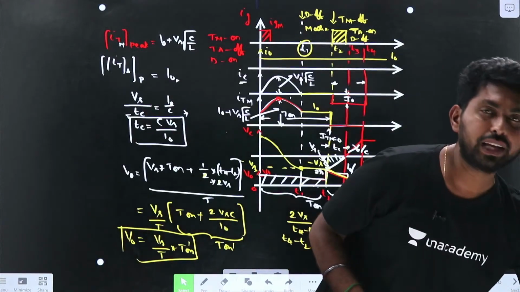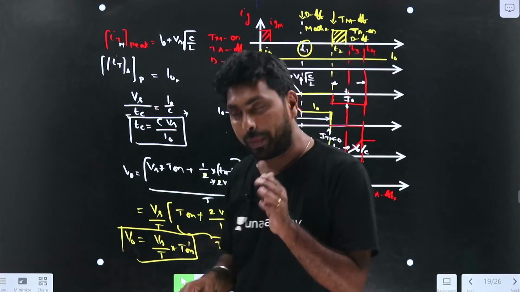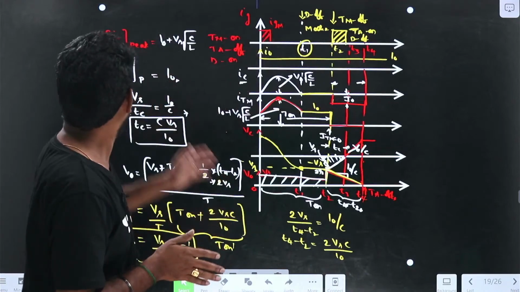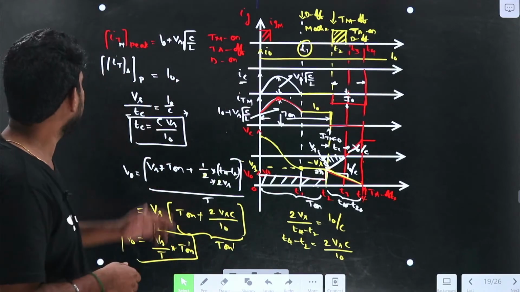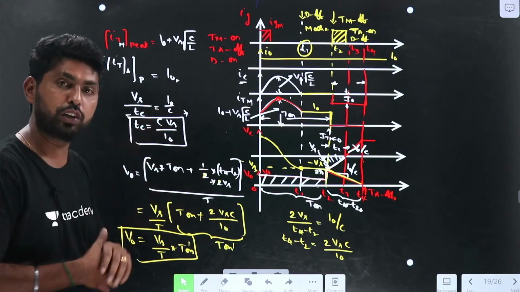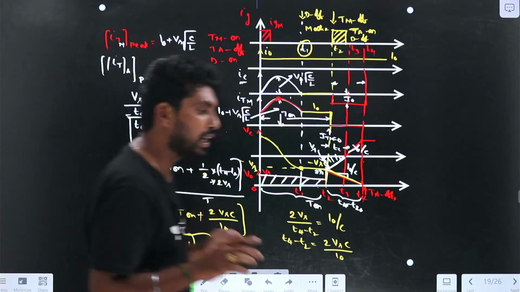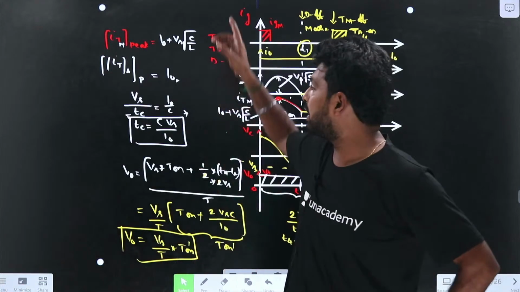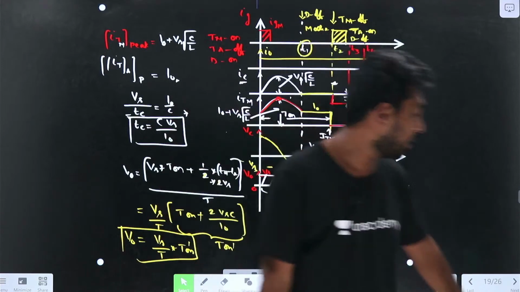In most of the cases, problems ask about the peak value of the main thyristor current and the peak value of the auxiliary thyristor current. They will also ask about the circuit turn off time and output voltage. Most of the time in voltage commutation, these are the questions they ask.